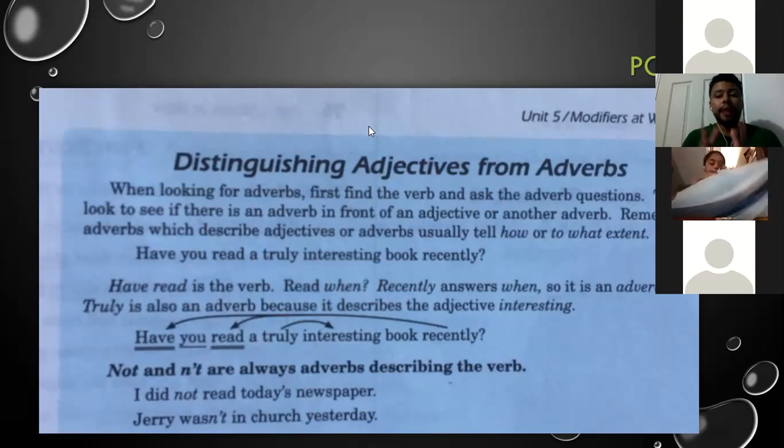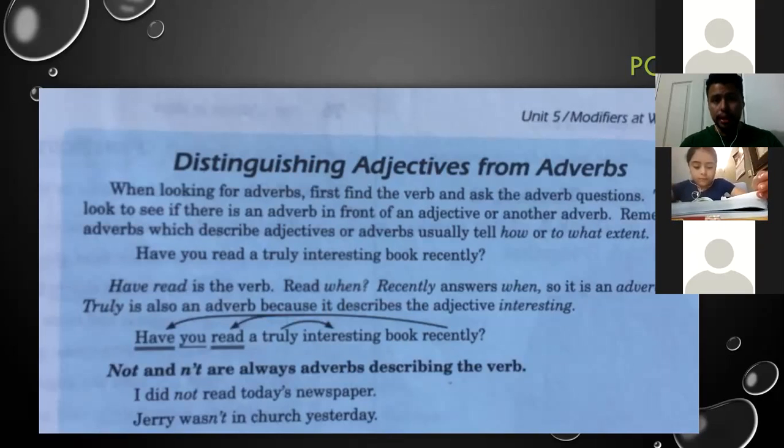Distinguishing or making the difference, right? Distinguishing adjectives from adverbs. Here we have different characteristics where we can define which is which, all right? For example, when looking for adverbs, first find a verb and ask the adverb questions.